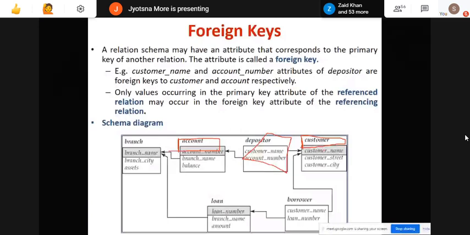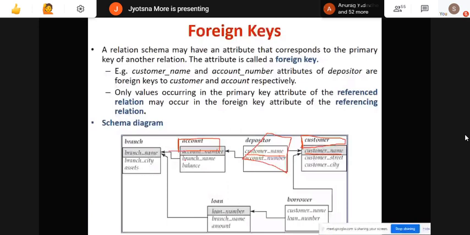So for that, what I have done is the primary key of customer is present in my depositor relation table, and the primary key of account, which is account number, is present here, right? These attributes are primary keys in another table, but they are present in some other relation, the depositor relation.